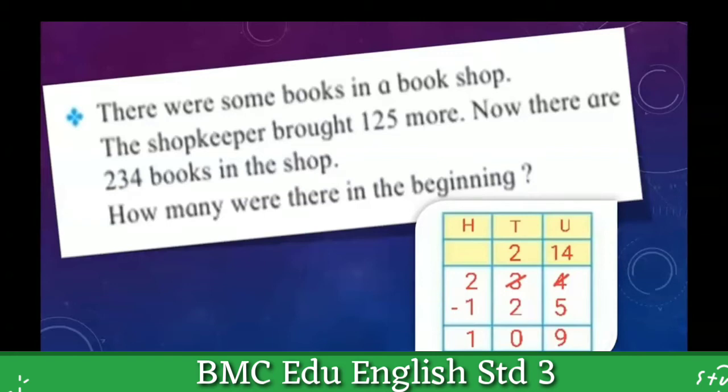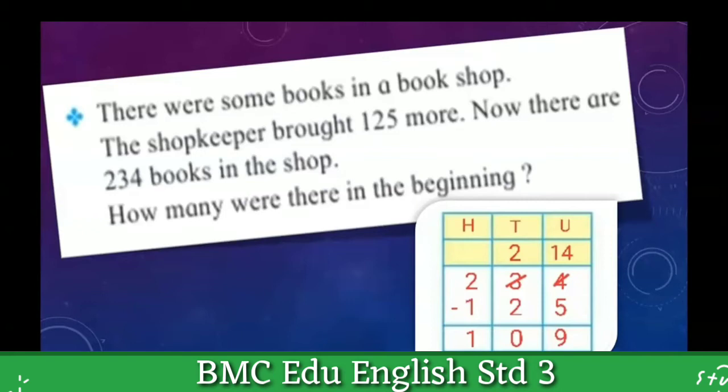He brought 125 more. Now there are 234 books in the shop. Altogether, how many books are there in the shop now? Altogether, there are 234 books in the shop.